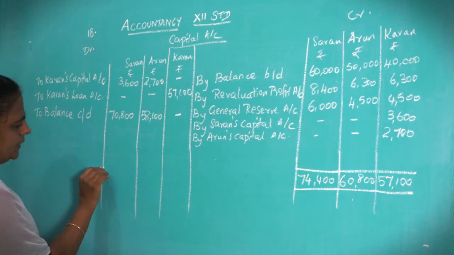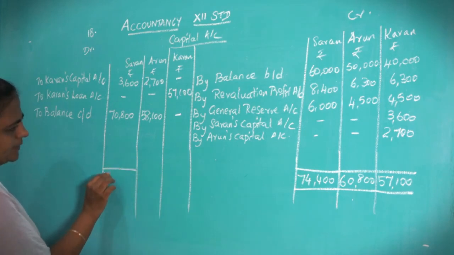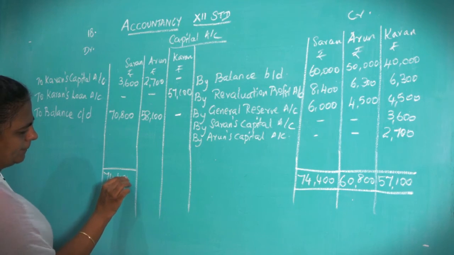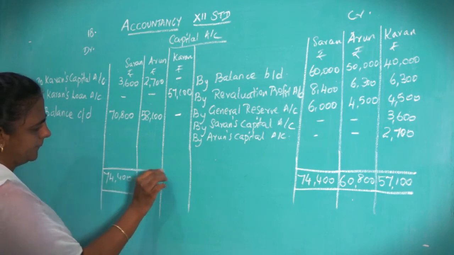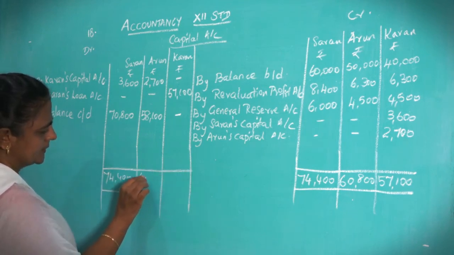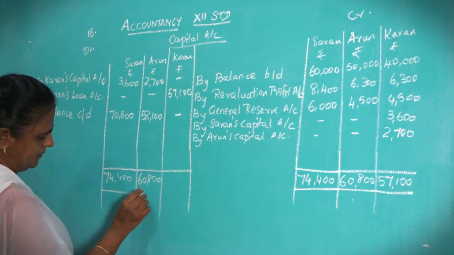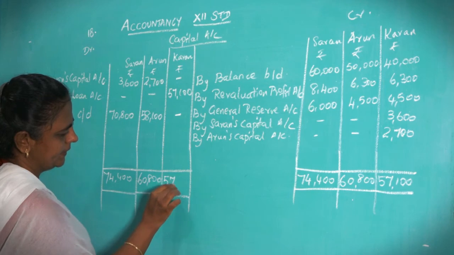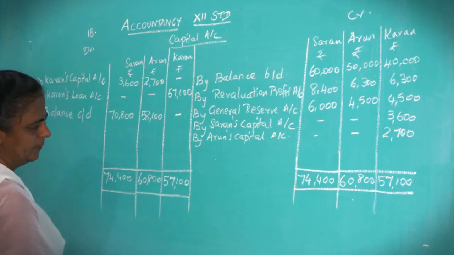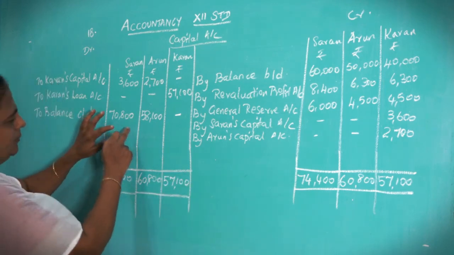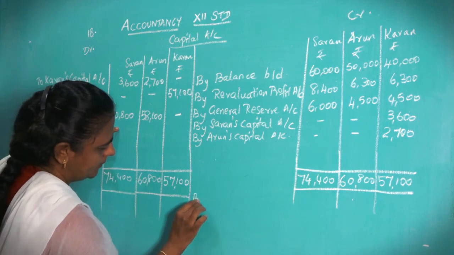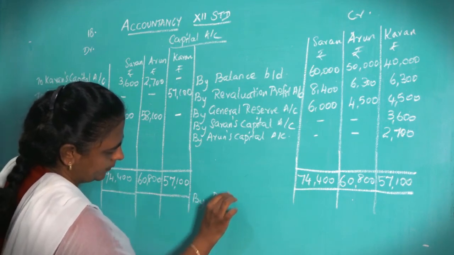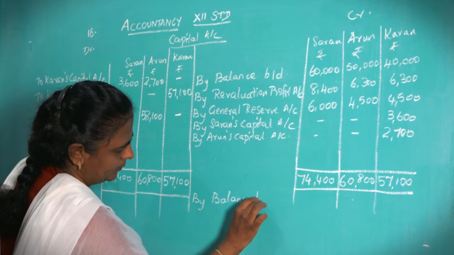Now bring down the total: 74,400, 6,800 and 57,100. Okay. Now we are bringing down the balance brought down.